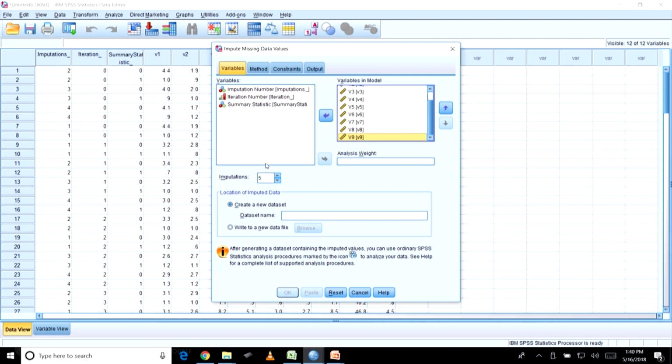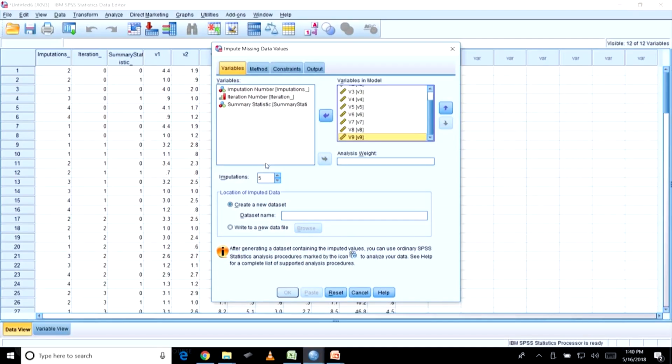Now, what is the number of imputations? Imputation is nothing but the number of iterations it is allowing you. Generally this software is allowing you for 5, you can increase it further also. So, what it does is it takes 5 imputed values and then after taking these 5 imputed values it takes a pooled value, right. The pooled value is nothing but a representation of the 5 imputed values. Let me show you how to do that.